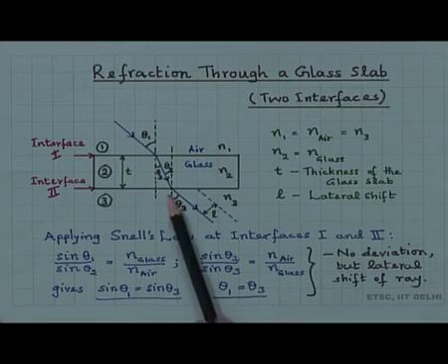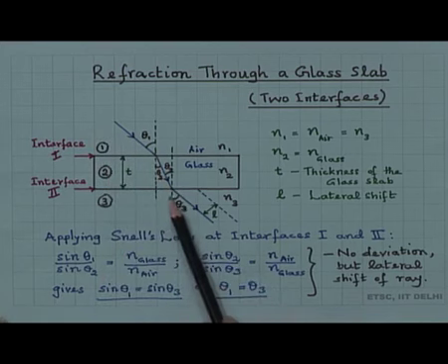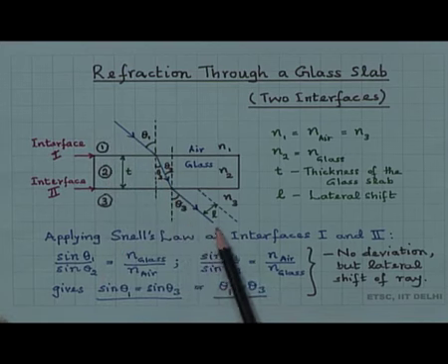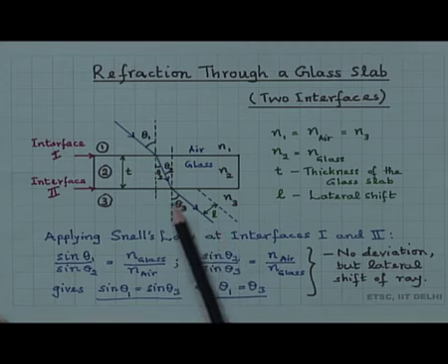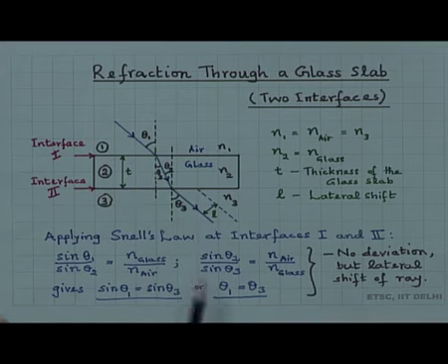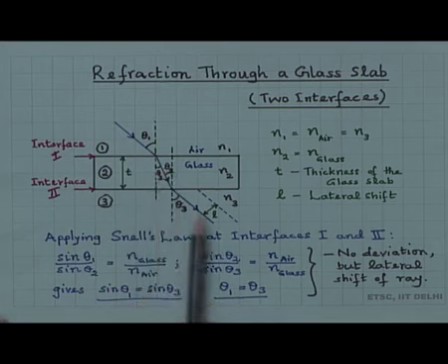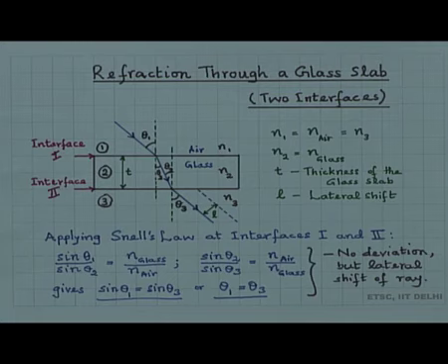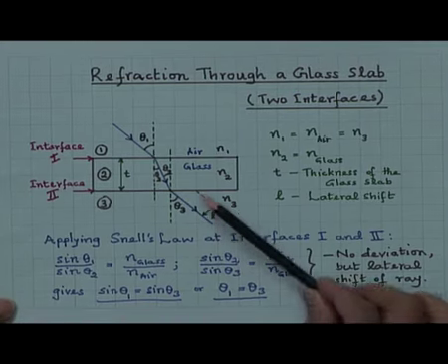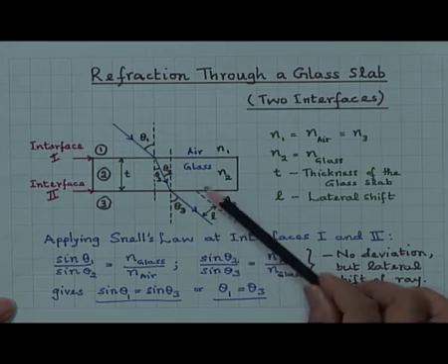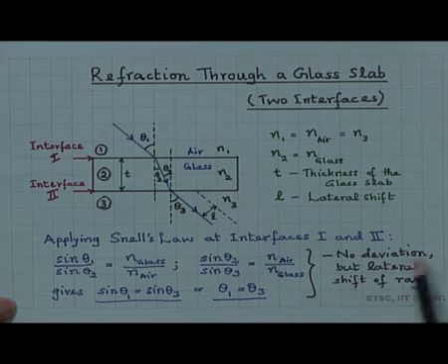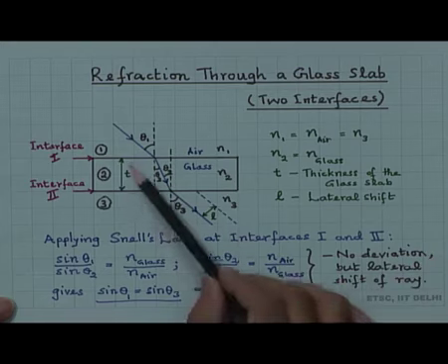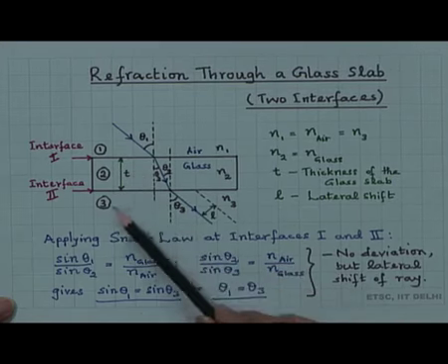What it means is, when the ray passes through the glass block, the ray which is coming out makes the same angle theta 1, which is equal to theta 3 here, which means as far as the direction of the transmitted ray is concerned, there is no deviation. However, there is a lateral shift, as you can see here. So, no deviation, but a lateral shift of the ray, and this lateral shift depends on the thickness of the glass block, as we will see later.